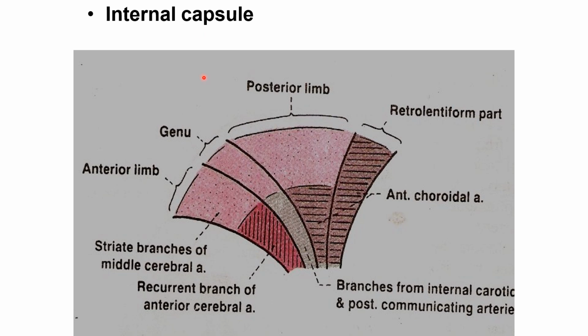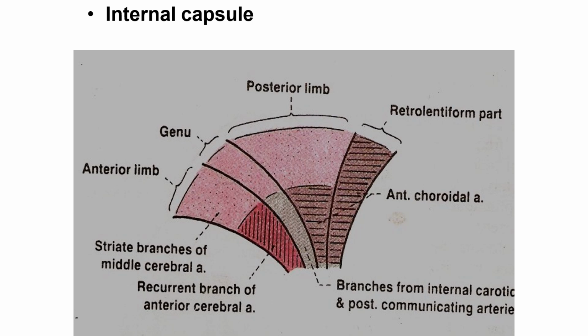Now the internal capsule is divided into the anterior limb, genu and posterior limb. The anterior limb is supplied by the striate branch of the middle cerebral artery and the recurrent branch of the anterior cerebral artery. The genu is supplied by the striate branch of the middle cerebral artery and branches from the internal carotid and posterior communicating artery. The posterior limb: the anterior half is supplied by the striate branch of the middle cerebral artery and the posterior half by the anterior choroidal artery. The retrolentiform part of the posterior limb is supplied by branches of the anterior choroidal artery.